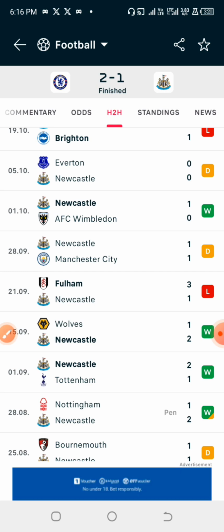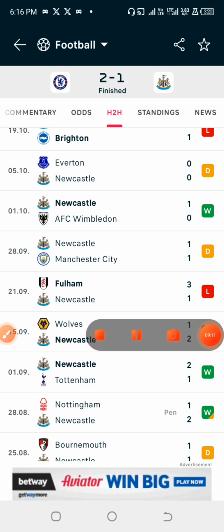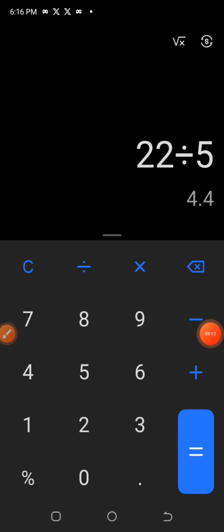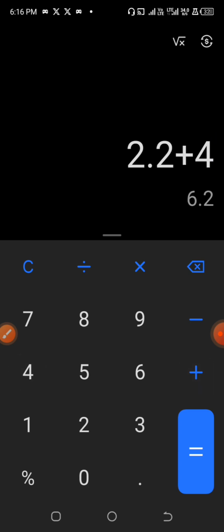So now let's check the average for Newcastle in the last previous games, which happens to be 11 divided by 5. That is 2.2. They had the average yellow card of 2.2 in the last previous games, in addition to Chelsea's average, which makes it up to be 6.6 yellow cards in the last previous games against other opponents.